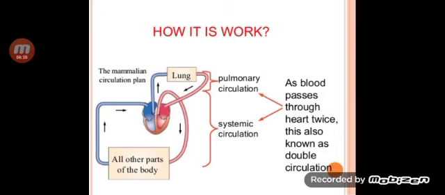From the heart, oxygenated blood passes to all parts of the body. Deoxygenated blood collects from the body parts and is sent to lungs. Blood is purified in the lungs. This purified oxygenated blood is pumped into heart. From this, oxygenated blood is sent to all parts of the body. In this, blood is pumped to the heart 2 times. So, this is called double circulation.